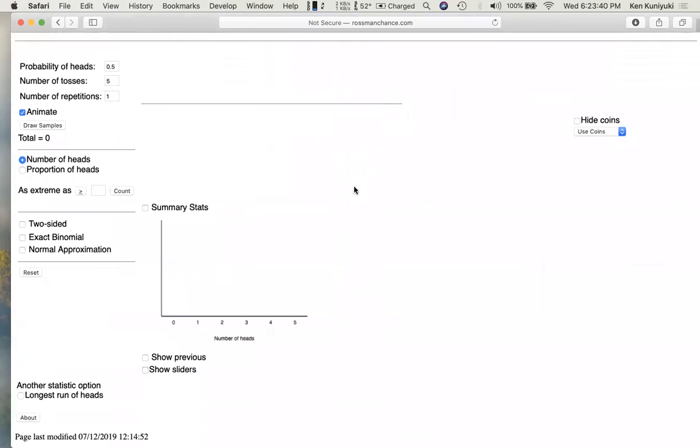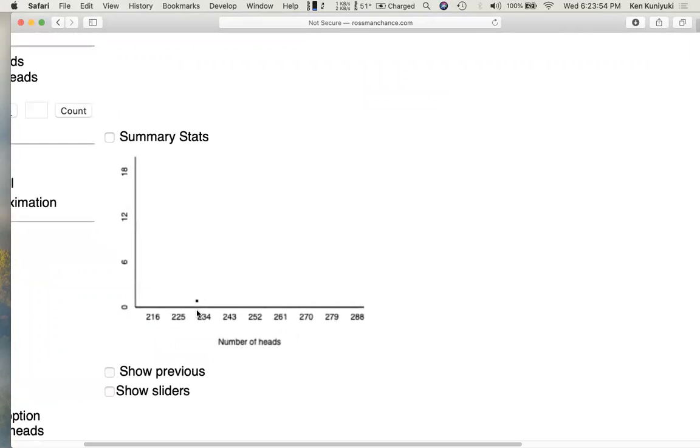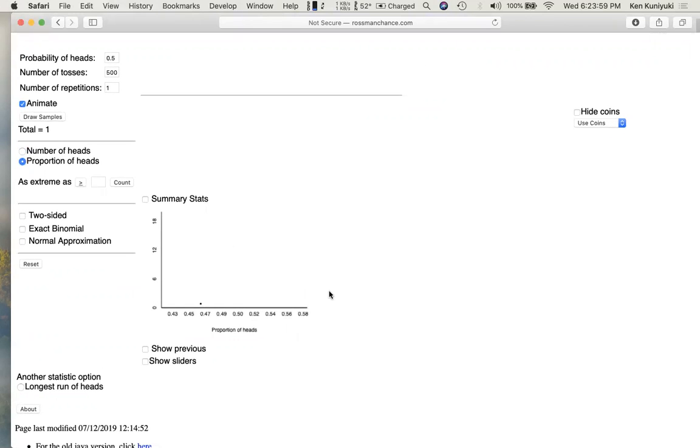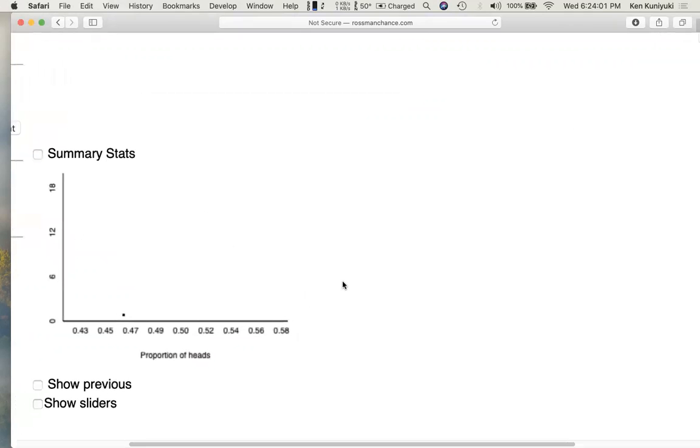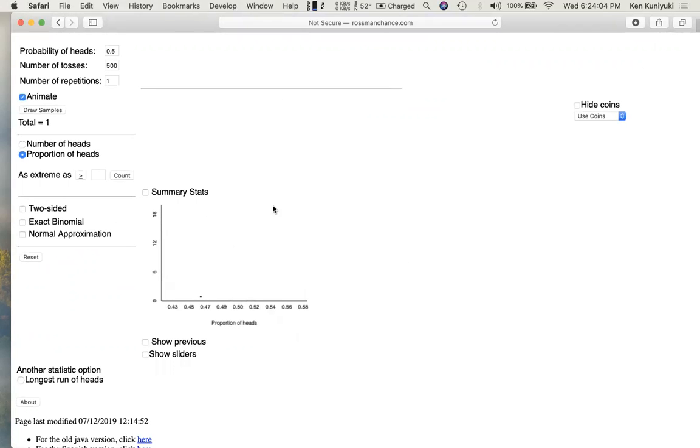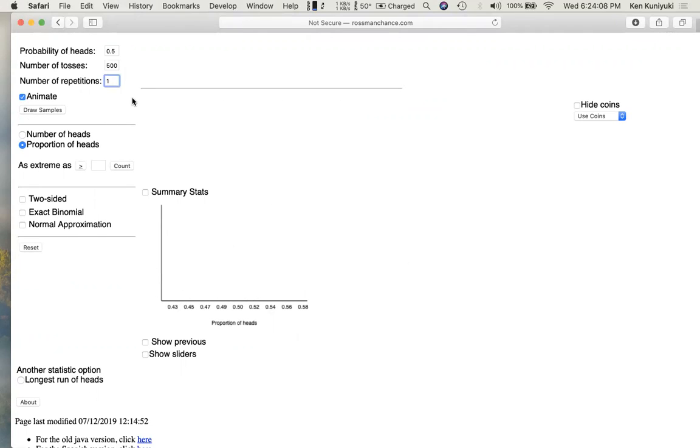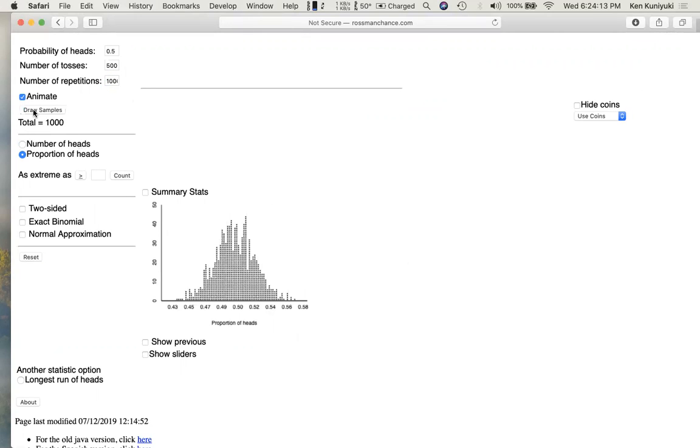Now, before, when we were studying binomial distributions, we would assume a fair coin, okay? Let's say we flip it 500 times, right? And it turned out here that we got about 232 heads or so. And we can redo this in terms of proportions. So that would be about 46, 47% out of the 500 flips. Well, let's do this 1,000 times. We're going to have 1,000 people flip a fair coin 500 times.